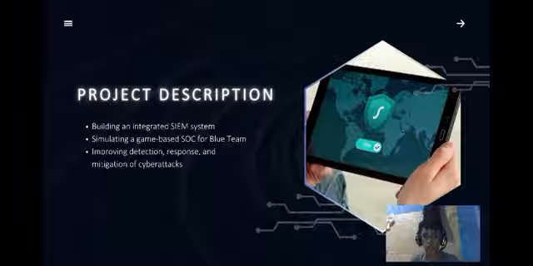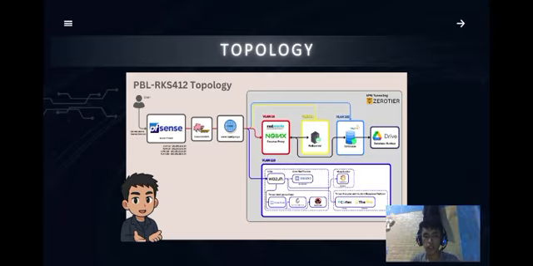multiple sources. Game-based SOC simulation for the Blue Team to monitor and respond to security threats. Informed cyber attack detection, response and mitigation to target cyber defense capability. This is the topology implementation and security data segment network using VLAN, pfSense, and remote access VPN.